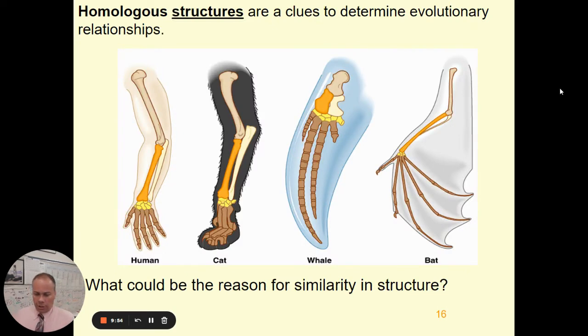Also, homologous structures can give us a clue as to evolution. If we look at these mammals that are all shown with their bone structure of their limbs, what we see is even though the outward appearance of a human arm, a cat's leg, a whale's flipper, and a bat's wing may on the outward appear quite different, if you look at the underlying bone structure, they're basically the same.